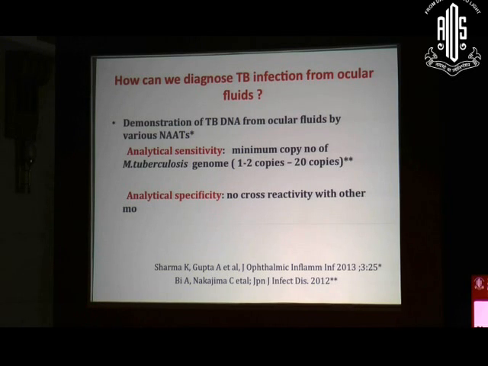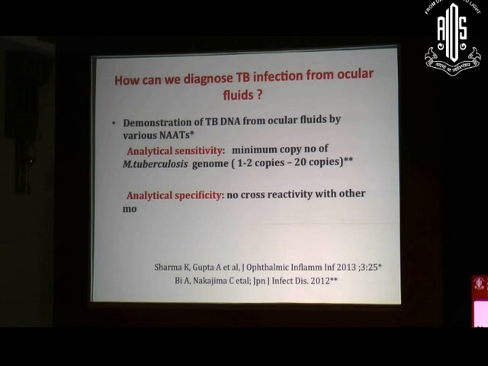So what are the different types of nucleic acid amplification methods we are dealing with? It depends upon the analytical sensitivity. Analytical sensitivity is the minimum number of mycobacterial genomes which could be detected by a particular type of nucleic acid amplification technique. And I will also be talking about analytical specificity, that is, your nucleic acid amplification technique should be such that there is no cross-reactivity with other types of microorganisms.